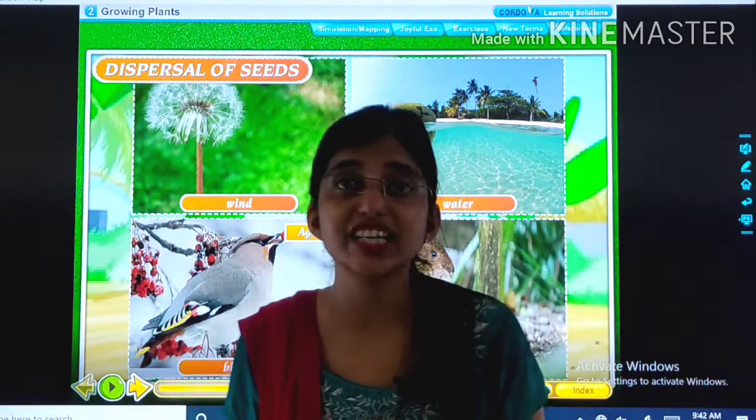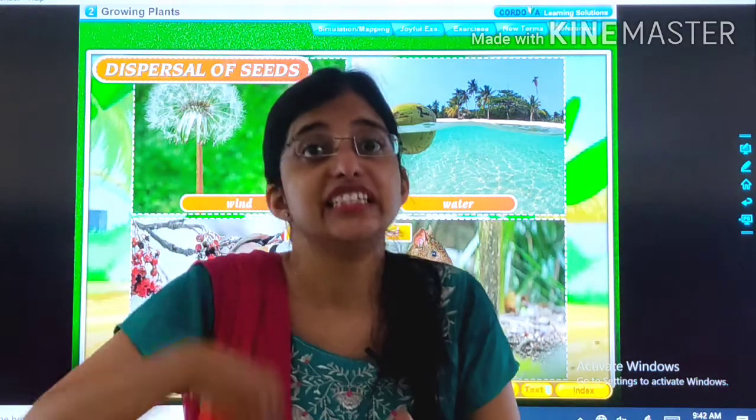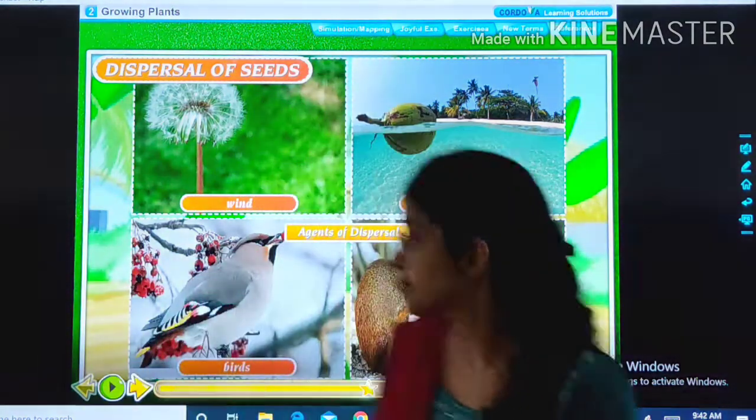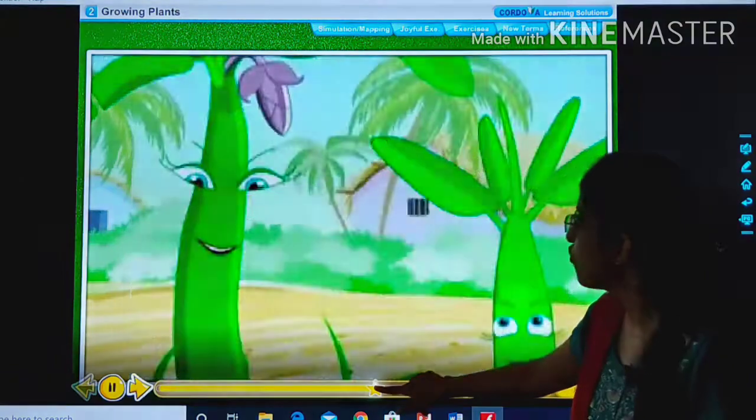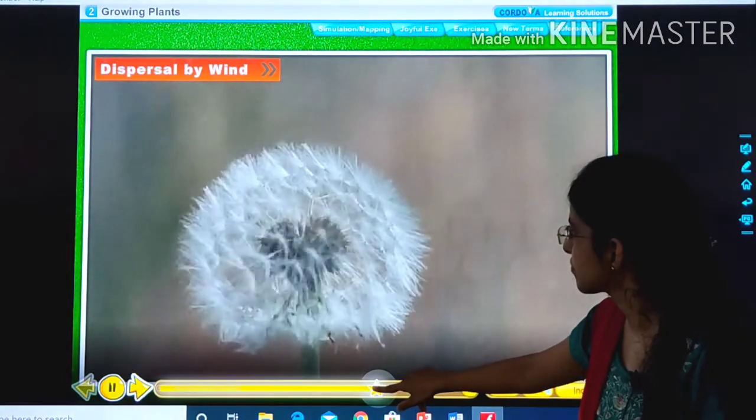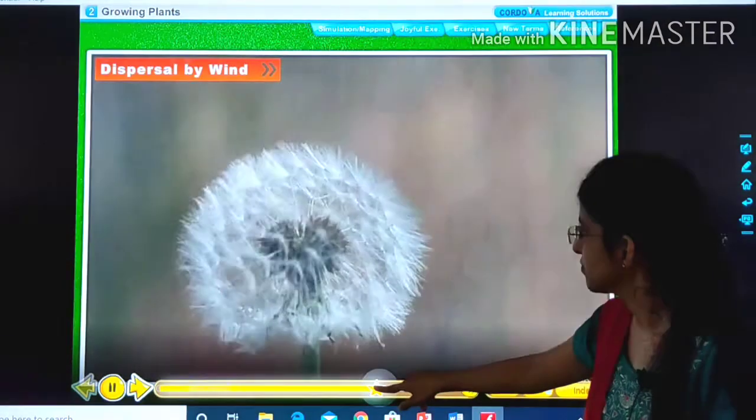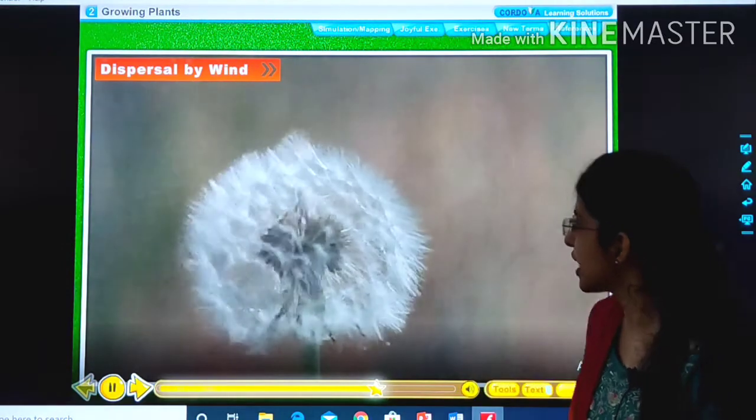What do we mean by agent? Which helps in dispersal of seeds. So we will study them one by one. Observe this video carefully.